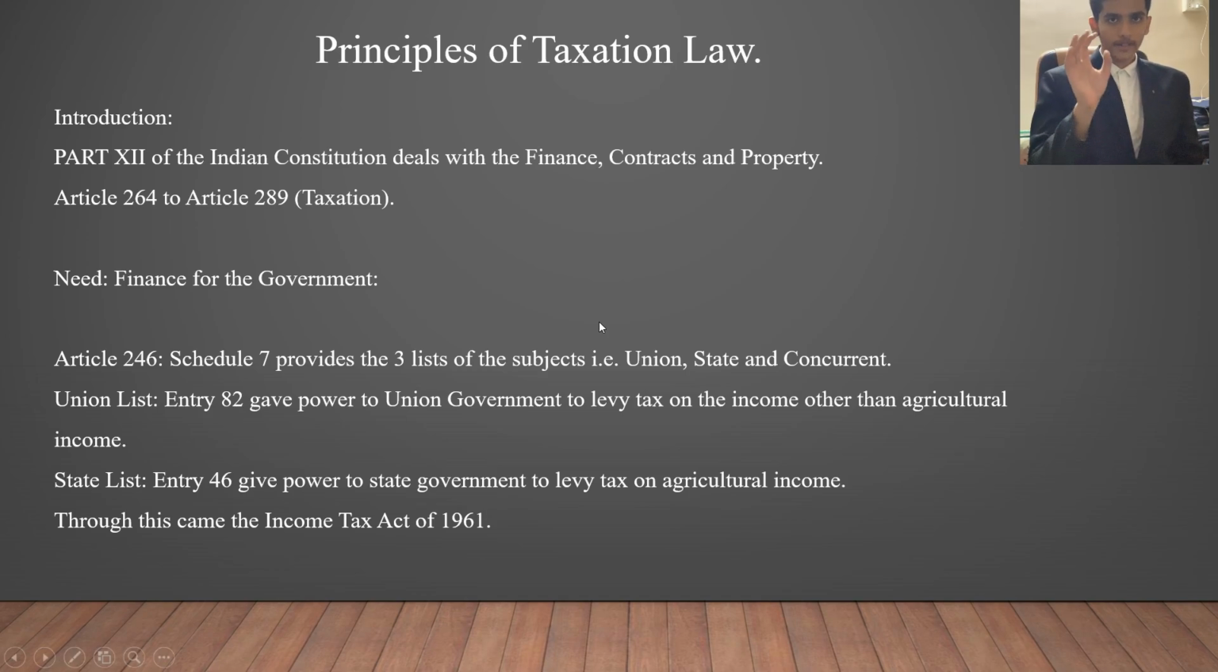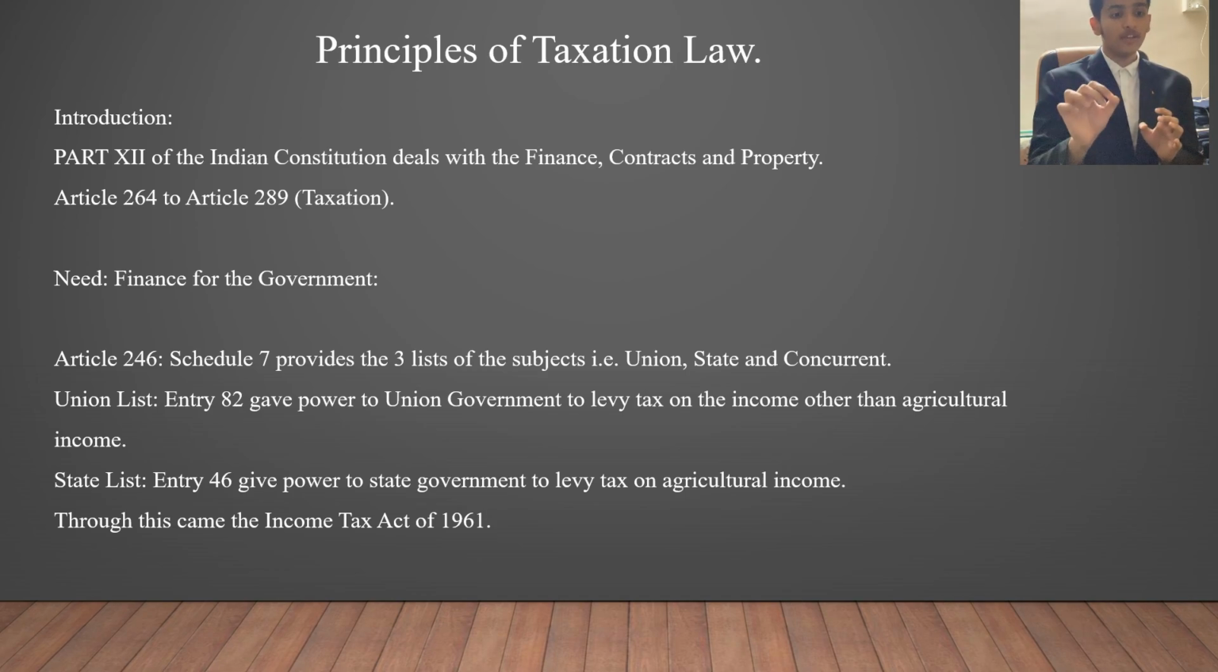Now according to Article 246, that is Schedule 7, which gives three lists, and these are basically the powers or topics or subjects which are allotted to a particular government. So that is two parts, union government and state government. This list includes various topics which are to be dealt with by only the state government, only the union government, and the third list, that is the concurrent list. Subjects in the concurrent list can be dealt with by both the state government and the union government.